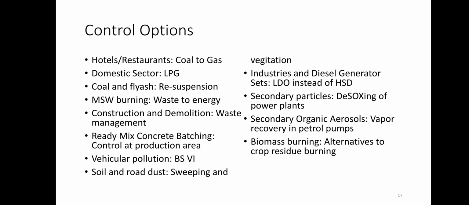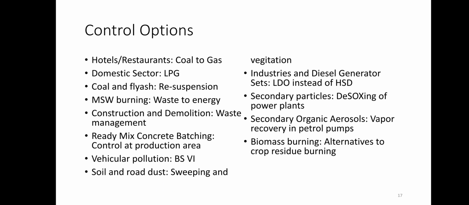Construction and demolition work waste management can reduce the airborne particulates. The ready mix concrete batching control at the production area itself should be implemented as a control option. For vehicular pollution, BS6 implementation is an option to control the emissions from the vehicles. Soil and road dust sweeping and vegetation can provide a cover against the soil and road dust, which is a major component of both PM10 and PM2.5.